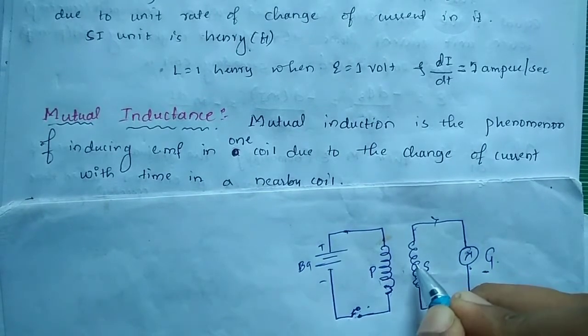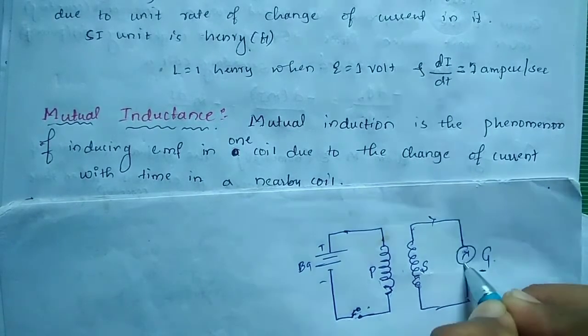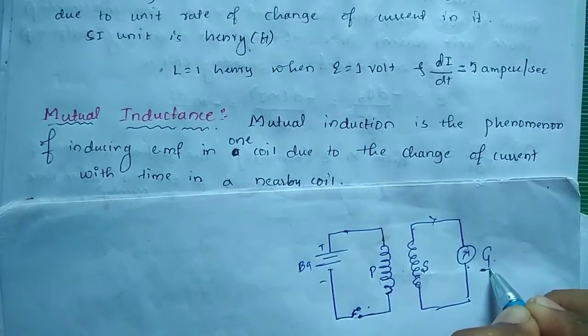So as the magnetic flux inside this changes, EMF is induced inside it. That induced EMF will be measured by the galvanometer G.